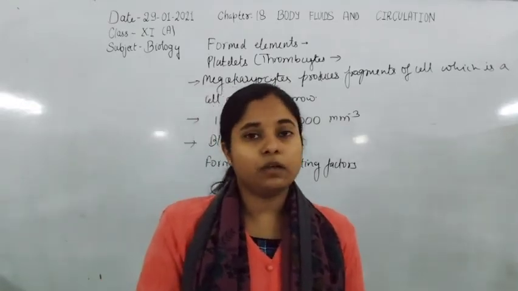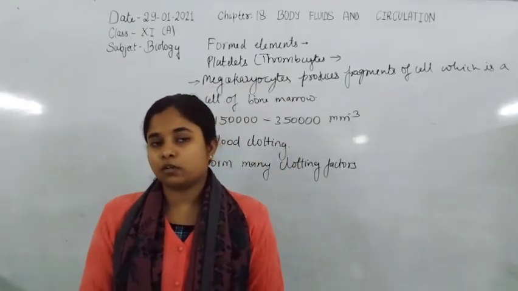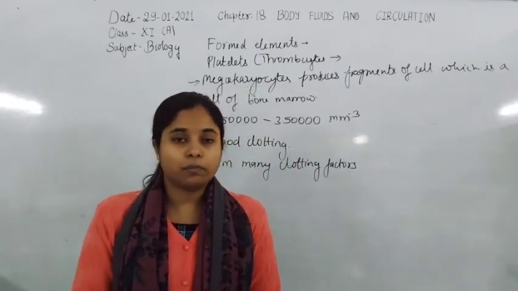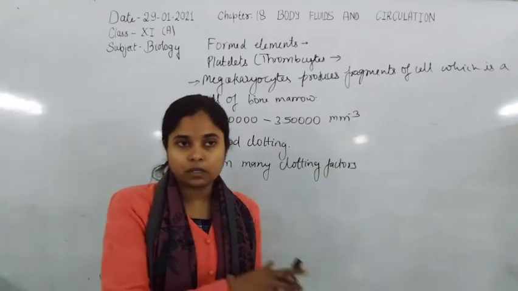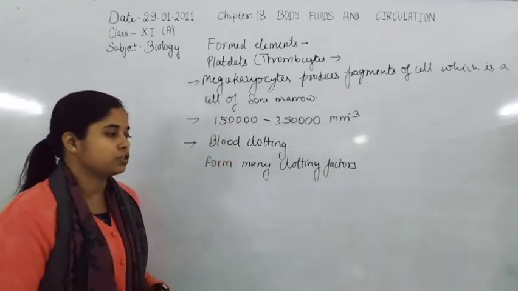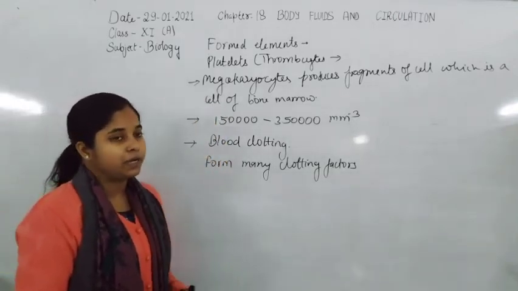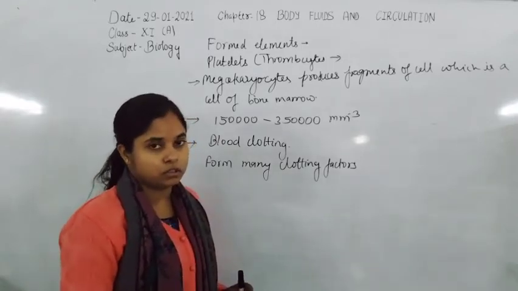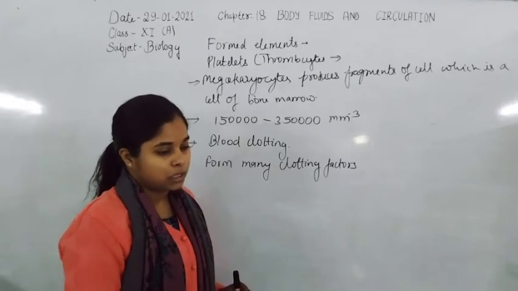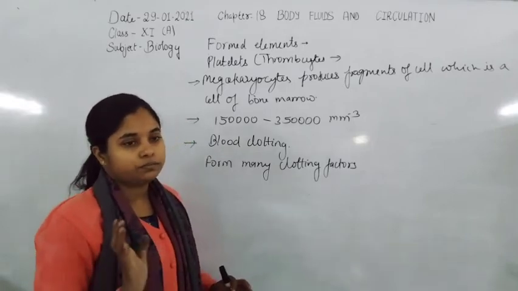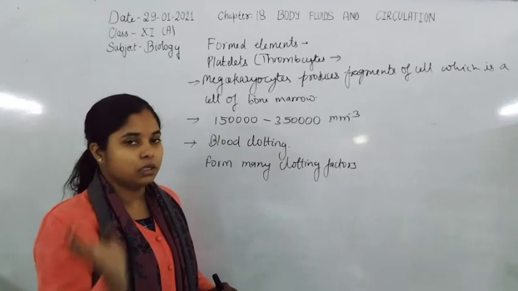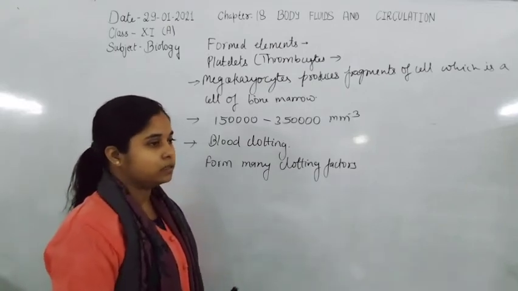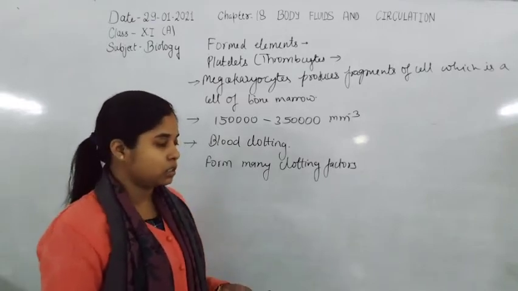When the partial pressure of carbon dioxide is high, the hemoglobin molecule binds with the carbon dioxide molecule, and when the partial pressure of oxygen is high, it binds with the oxygen molecule, so that they are able to transport both carbon dioxide and oxygen from tissue cells to the alveolar cells, the lung alveoli. These are the functions of the RBCs, and the lifespan of the RBCs is 120 days.